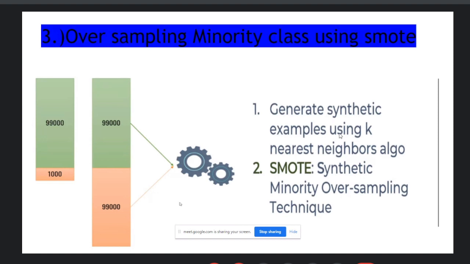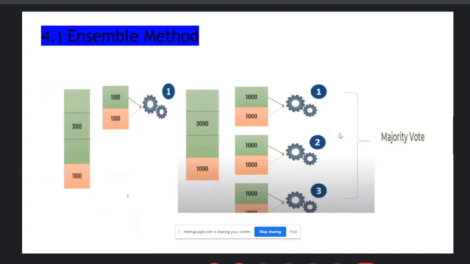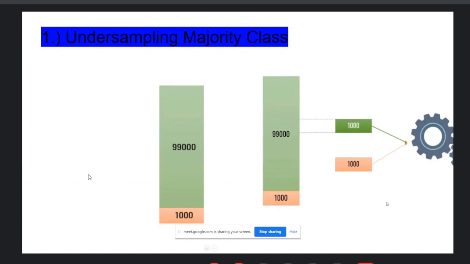And in Python, there is a library called imblearn. Please install imblearn before applying anything, whether it is SMOTE or the ensemble techniques or anything else. Okay, so please install imblearn. Then ensemble techniques mean what? If you have 3,000 samples from one class and 1,000 samples from the other, make three batches, A, B, C, and take the majority vote. Okay, and then predict your results. So it's all about the ensemble, upsampling, and downsampling methods. And please don't use the downsampling, the undersampling methods.